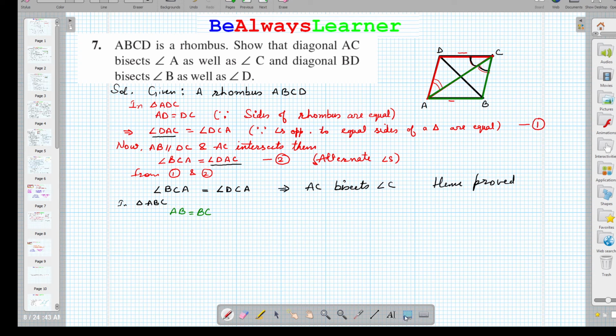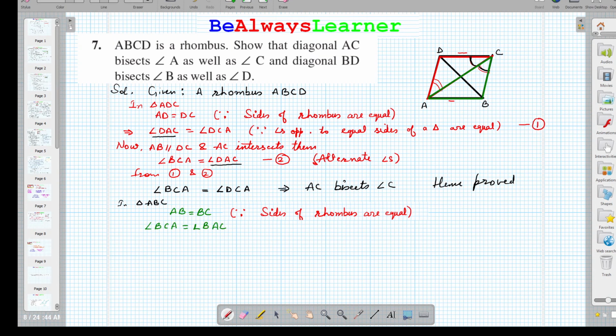Again the same thing we can write here, right? Because of this one. And another, if this is equal तो उनके सामने वाले जो angles हैं वो भी equal होंगे. तो angle BCA is equal to angle BAC.